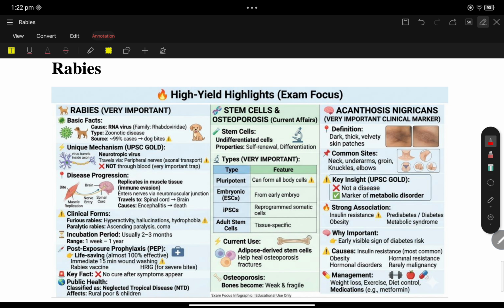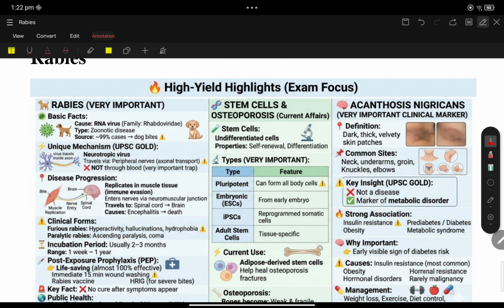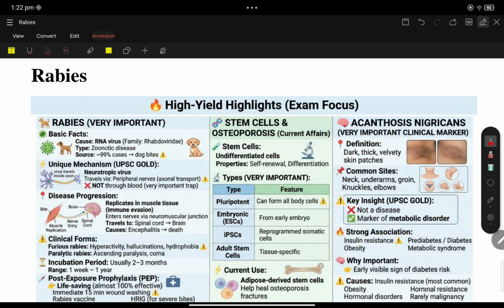Almost 59,000 rabies-mediated deaths are reported worldwide every year. That means it's close to 60,000 rabies-mediated human deaths, which makes rabies one of the most important concerns. In India, around 20,000 rabies deaths are accounted for. India alone accounts for 20,000 rabies deaths. It's not about rabies cases, it's about rabies deaths.